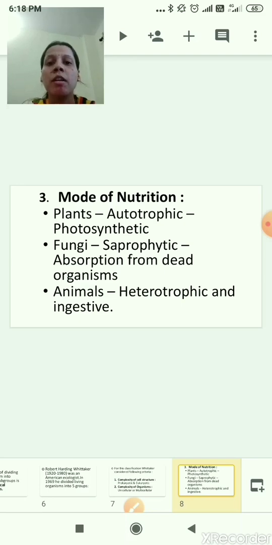Means they are depending on different animals and plants for their food. They are not making their own food. Plants make their own food by the process of photosynthesis, so that's why they are called autotrophs. Fungi are saprophytes. Why? Because they depend on dead organisms. And animals are heterotrophic and ingestive. So this is the third criteria. First criteria we have seen, that is complexity of cell structure. Correct. What is the second criteria we have seen? Complexity of organisms. And the third criteria, mode of nutrition.